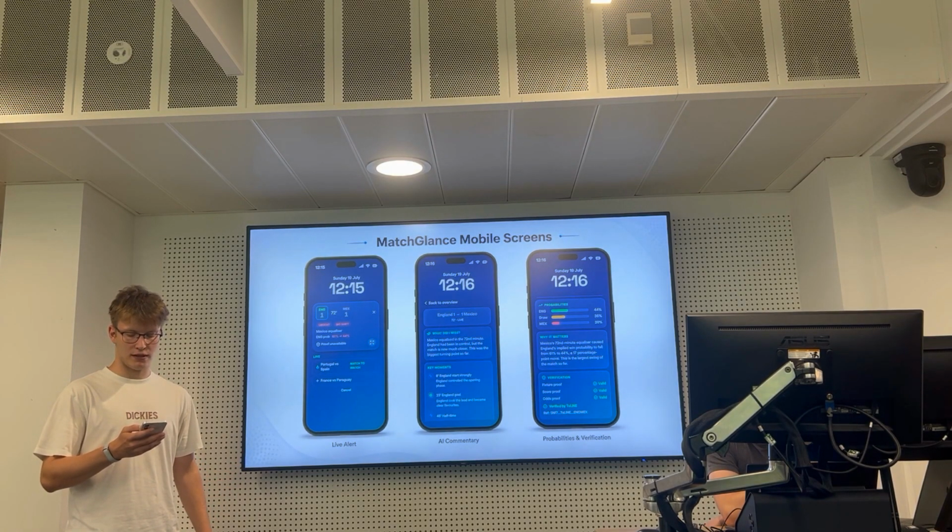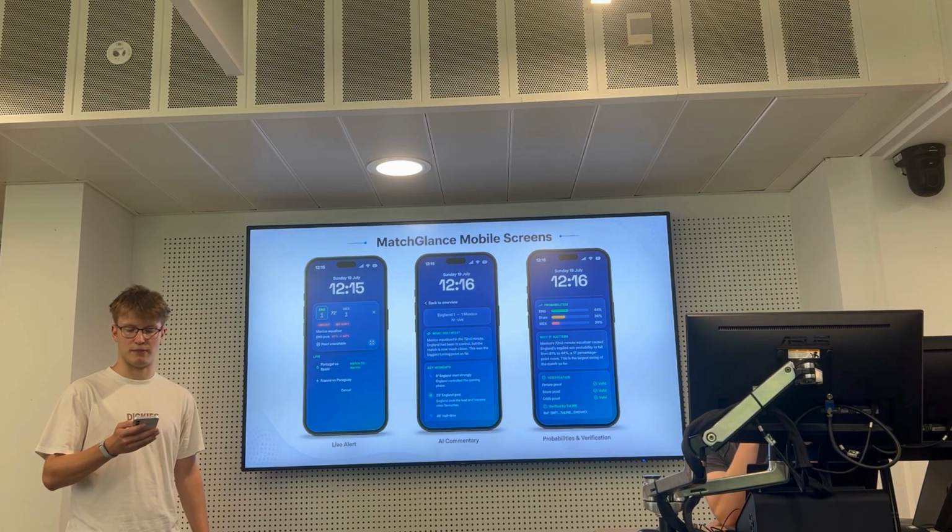For a business, MatchGlance is an end-to-end solution that can be dropped into their existing offering. A sports app, broadcaster, fantasy platform or media company does not need to rebuild its product from scratch. MatchGlance can sit inside the experience they already have, adding live explainable match widgets, increasing engagement.